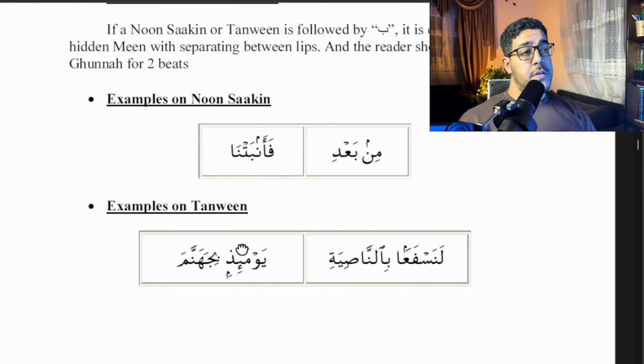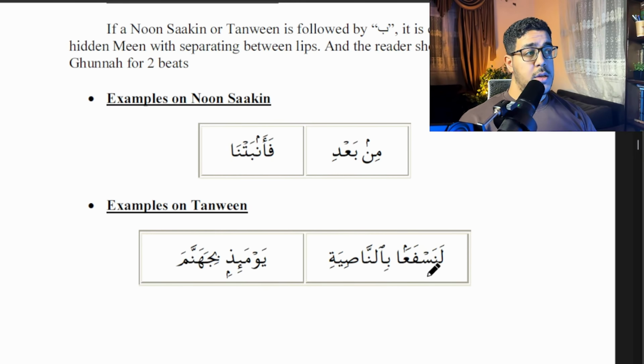And now we have the examples of Tanween. As we can see here, Tanween in this word is followed by Ba in the following word. So it will be pronounced like this. لَنَسْفَعًا بِالنَّاصِيَةِ. Again, I'm completely closing my lips. It will be لَنَسْفَعًا بِالنَّاصِيَةِ. So if you noticed here, I did 2 Ghunnahs.